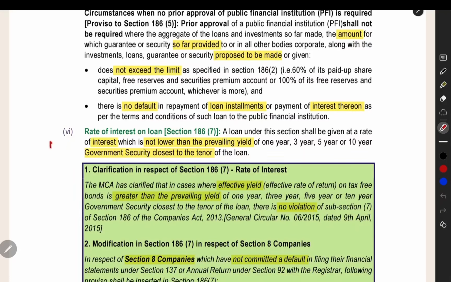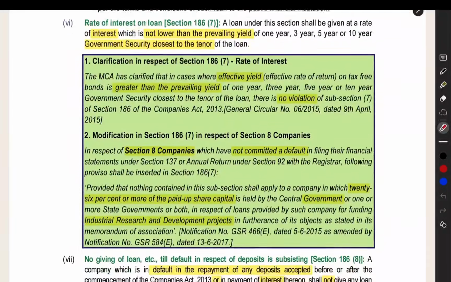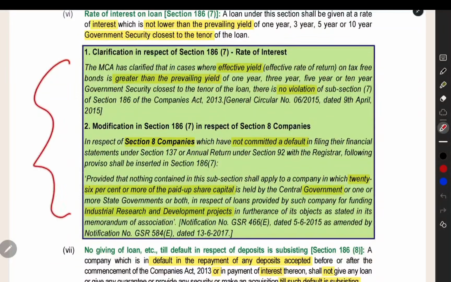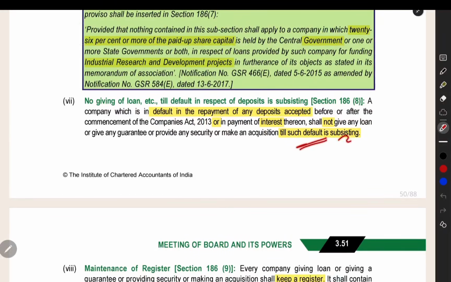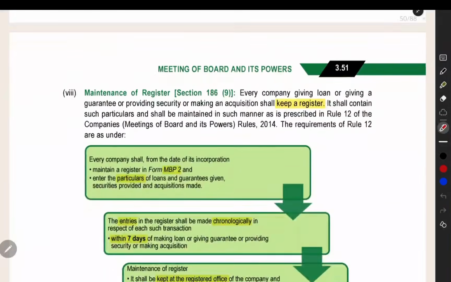The next point is, if you are giving a loan, the minimum yield should be of the interest rate on the government securities closest to the duration of the loan. That point is also given here. Relating to that, some clarification and modification is given here that you can see. And if you are getting deposits from the public, or you are getting deposits in general, and you have made some default in it, deposit amount or interest, then you cannot make the loan, guarantee, security, investment before clearing that default. Whenever the default is there, till then you cannot do the loan, guarantee, security and investment.